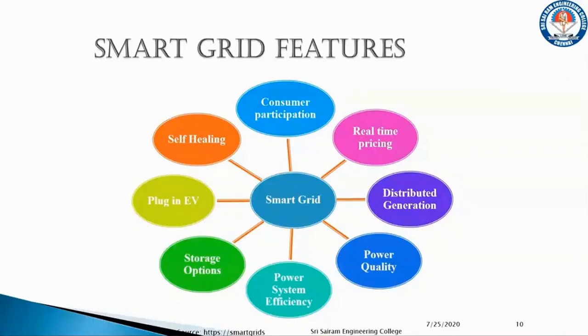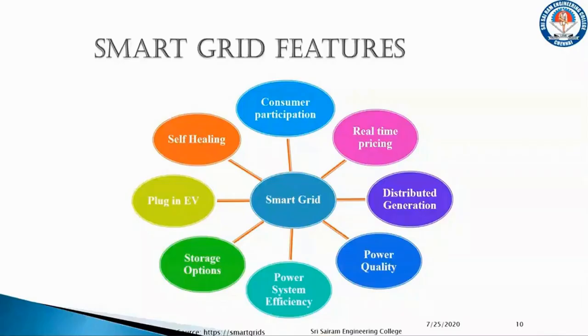The next one is power quality. With the help of a smart grid, we could achieve good quality of power in terms of harmonics, in terms of power factor, etc. Then the power system efficiency is also increasing because of the reduction in the transmission loss and also because of the improvement in the power quality.